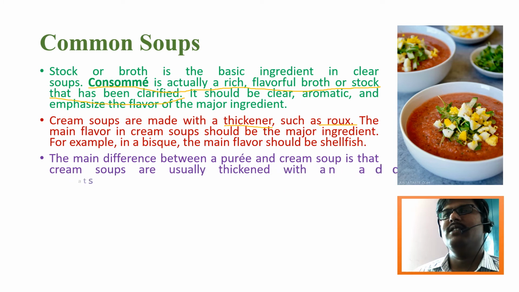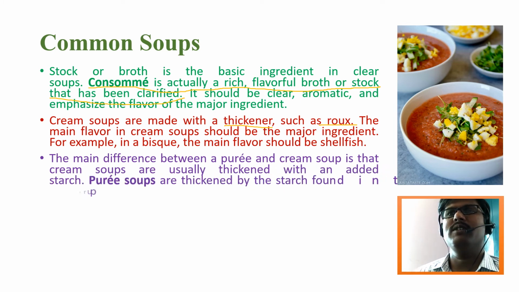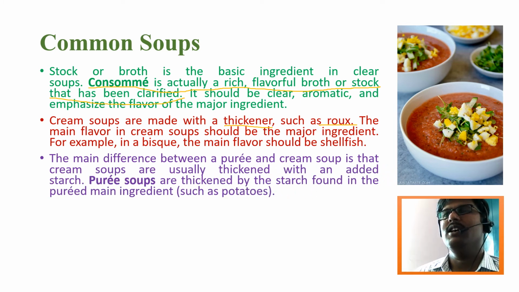The next point is that the main difference between puree and cream soup is that cream soups are usually thickened with an added starch. In cream soups there will be a common starch like corn starch or rice starch, even potato starch you can add. But the puree soups should be thickened by the starch found in the main ingredient, like potatoes or tomatoes.